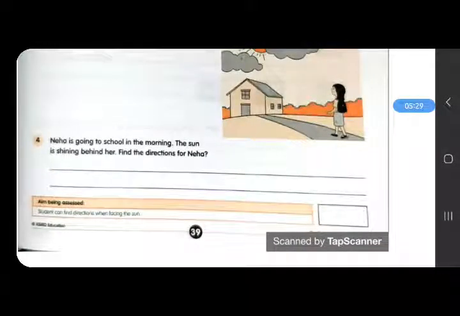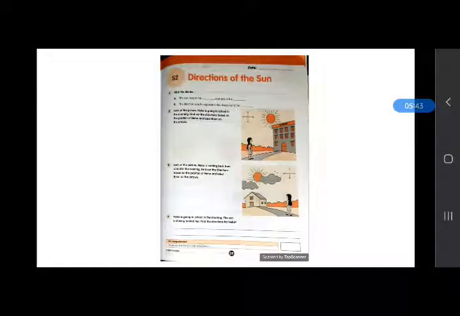In the picture arrows are given. You need to write all the directions. Question 4 is, Neha is going to school in the morning. The sun is shining behind her. Find the directions for Neha. Okay. So try to complete it. If you have any doubt, you can ask. And try to observe the polar star also.